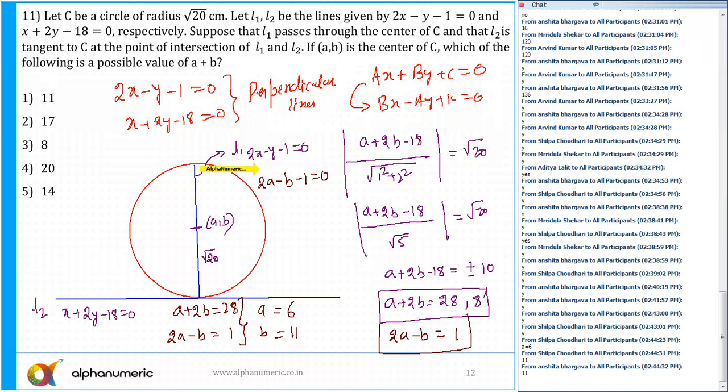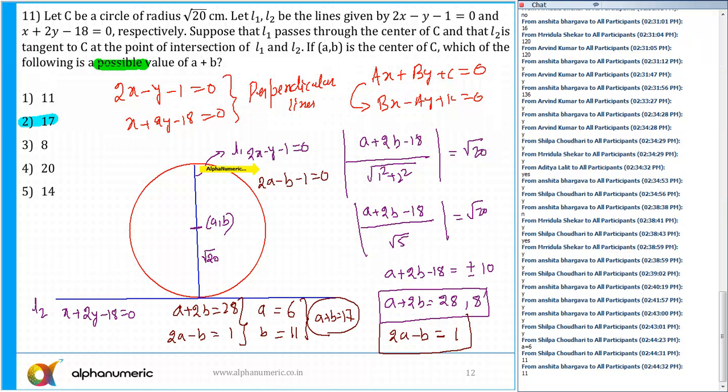So here the value of A plus B is equal to 17. So 17 is one of the possible values, and that is also given in the options. So the answer is option number 2, 17. Is that clear? There can be one more answer, but the question is asking which of them is a possible value. There are two possible values, out of which one of them is given in the option, 17. So the correct answer is 17.